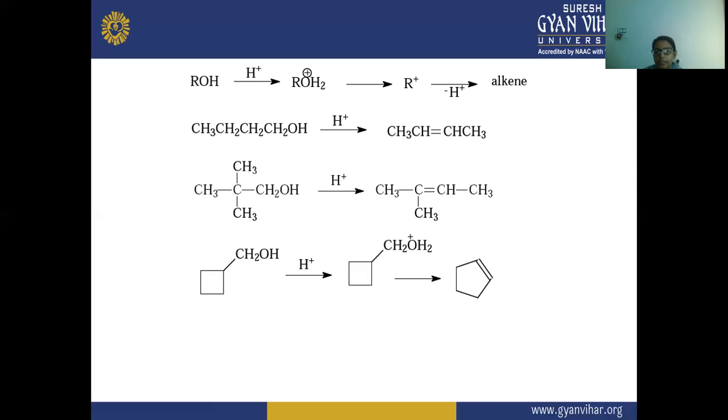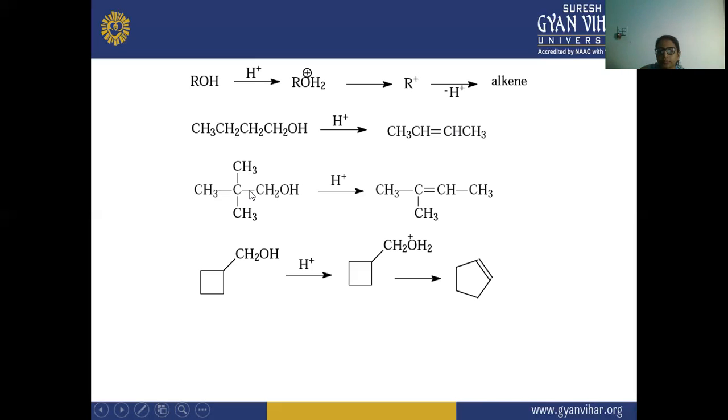So here you can see this is your acid, and when this acid is taken up by the OH, the OH is removed and the H is removed. So here the formation of a double bond will occur. Here this is your primary, and this is your secondary, so H will shift from here. There is a shifting of hydrogen, and between this carbon and this carbon there is a formation of the double bond.